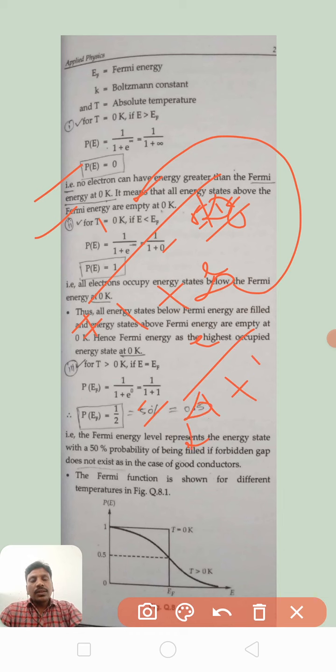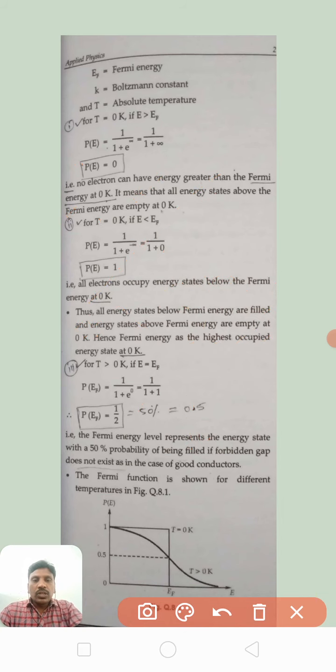The e to the power of infinity by e to the power of infinity gets cancelled, and the remainder is 1. The probability of electrons at the occupied energy is P of E equal to 1. So it means all electrons occupy energy states below the Fermi level, below the Fermi energy at 0 Kelvin.